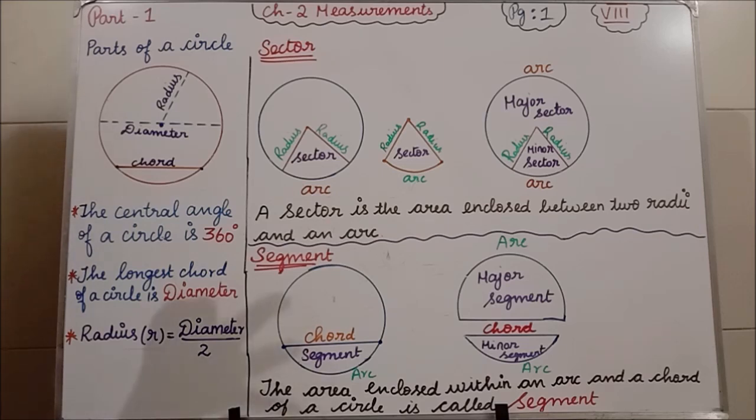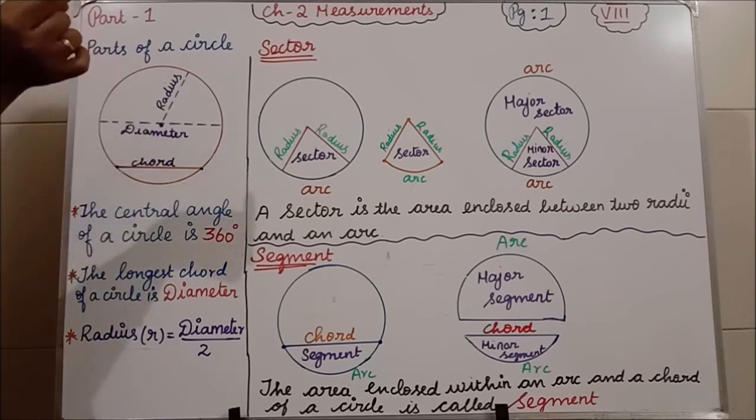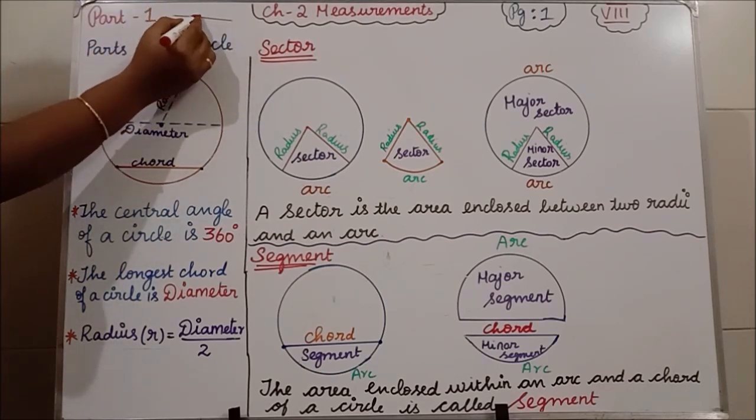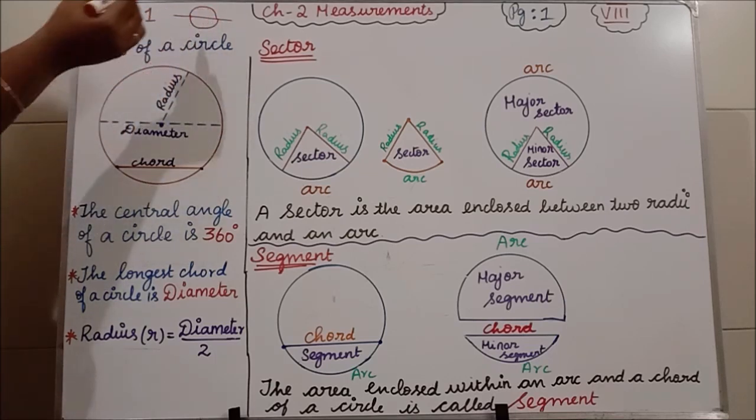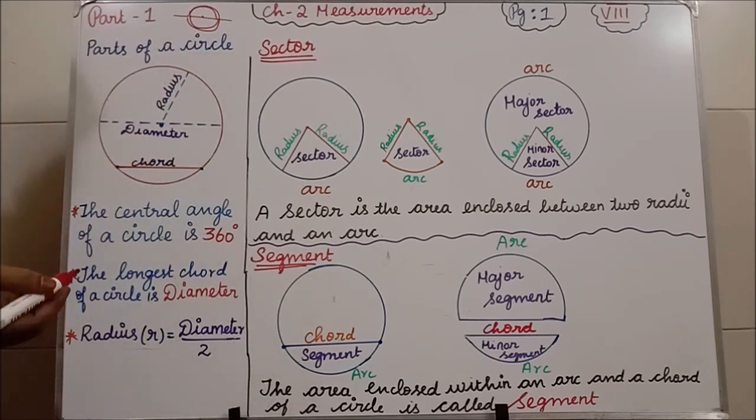Clear, students? The next concept we are going to learn is, what is the central angle of your circle? 360 degree. Okay, the central angle of your circle is 360 degree. Why are we saying 360 degree? What is the angle of a straight line? The angle of a straight line is 180 degree, and the down 180 degree if you are having, so we are getting one circle, isn't it? So 180 plus 180 is what? 360 degree. So we are saying the central angle of a circle is 360 degree.